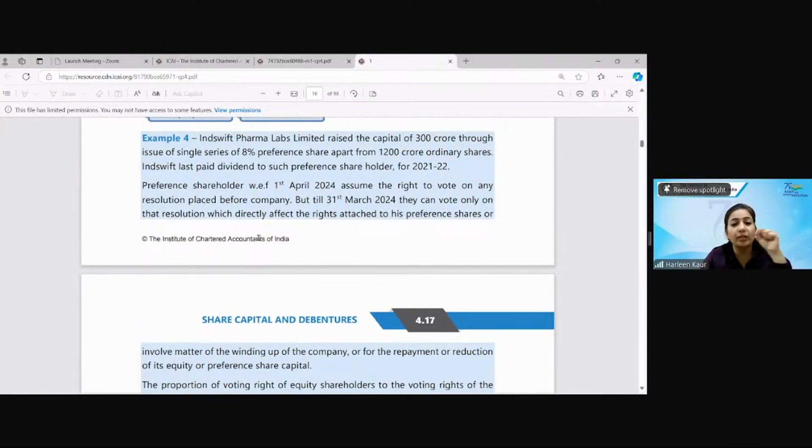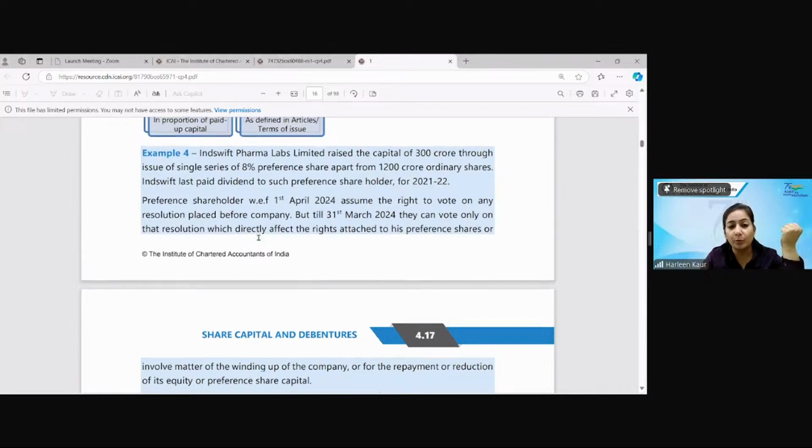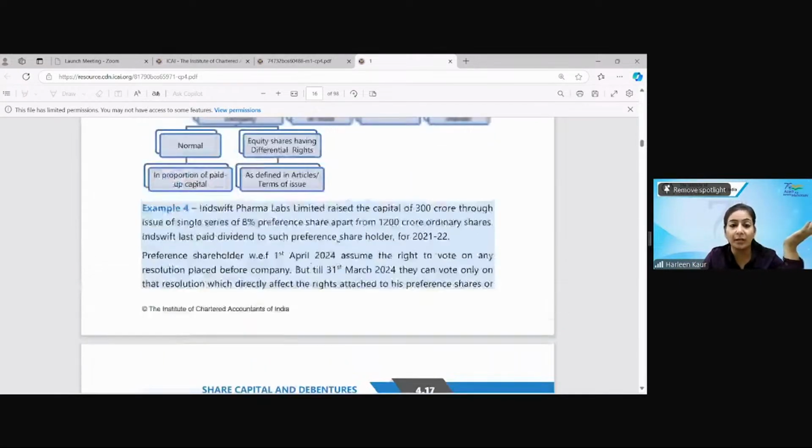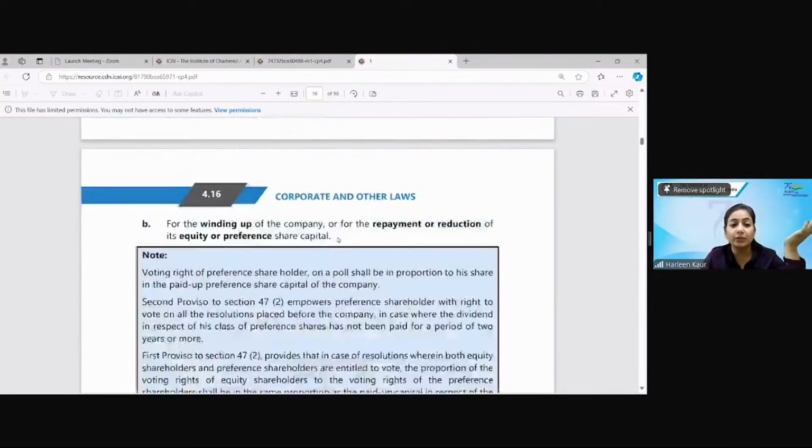So it is simply telling you how the voting rights have to be considered. The preference shareholders are holding 1200 crore and the equity shareholders are holding 300 crore. They can vote after 2 years for not being given dividend. Yes, that is absolutely correct. So if the dividend has not been paid for 2 years, then they can vote on that kind of resolution. Otherwise, they can only vote on resolutions which directly affect their rights or the winding up. So you can clearly read it over here, section 47.